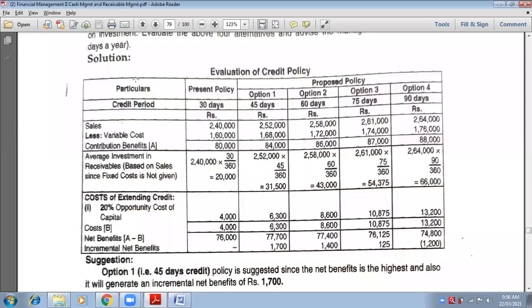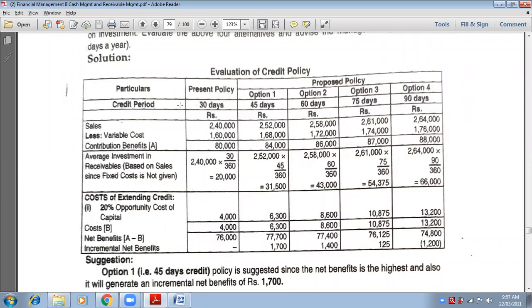See, draw the columns first. Look at the columns first. Particulars, then present policy, then proposed policy. Now, proposed policy is divided into four types. Proposed means we are thinking to keep this policy in the future. So proposed policy is divided into four types. Option number 1, 2, 3, 4.